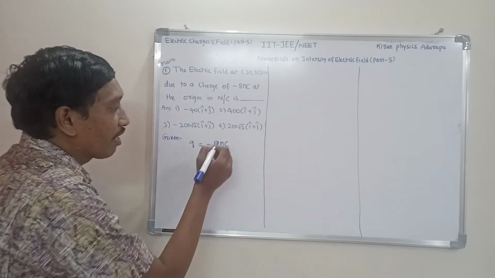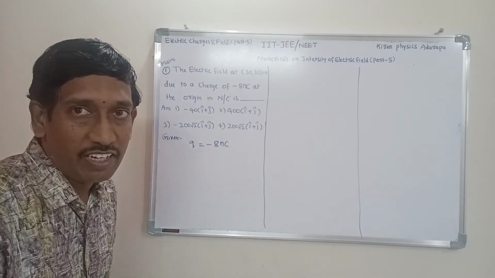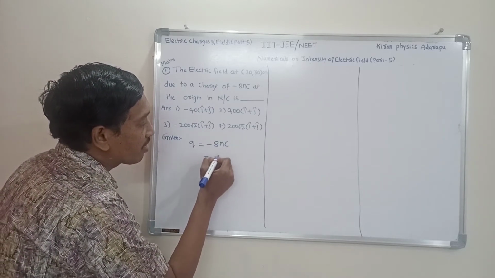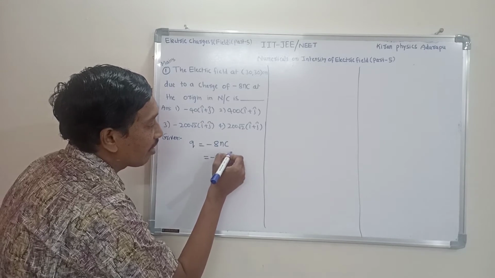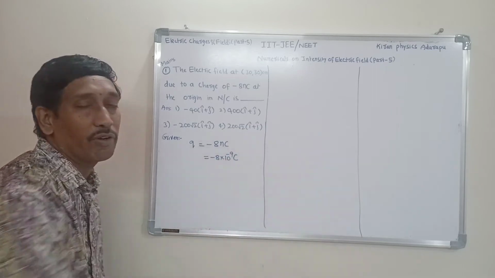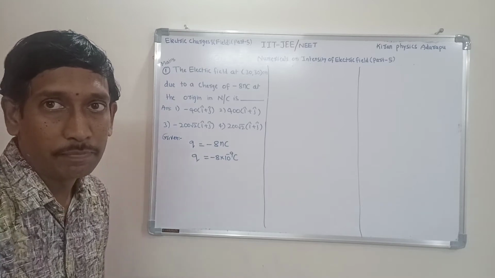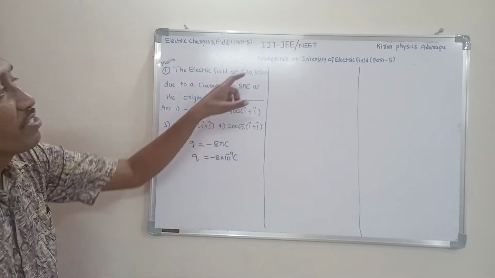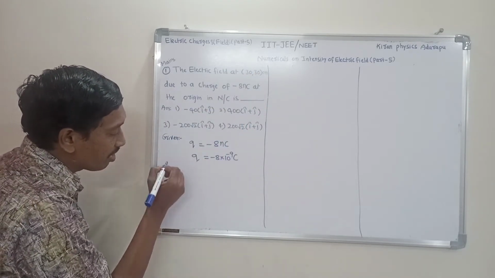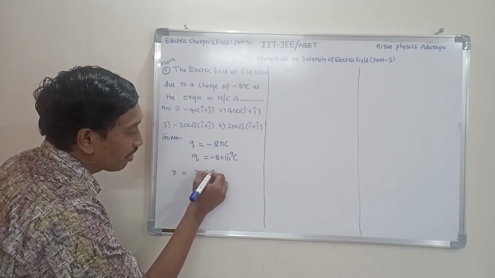Here, what does nano stand for? It is a prefix, and its value is 10 power minus 9. To convert into coulomb, we write minus 8 into 10 power minus 9. Now the charge in coulomb is minus 8 into 10 power minus 9 coulomb. This is the given charge, students. Now the given position vector: the position vector r is given as 30 centimeter.